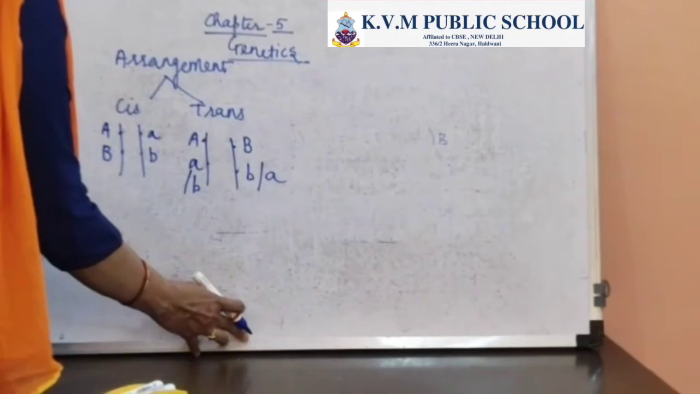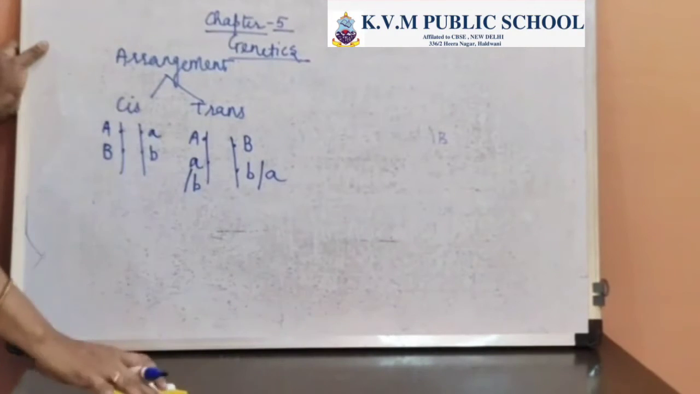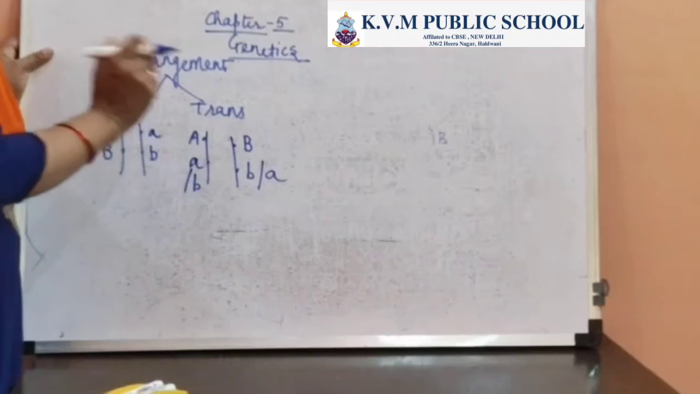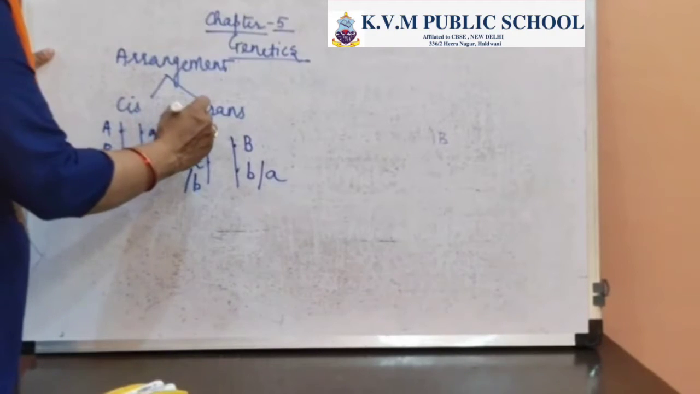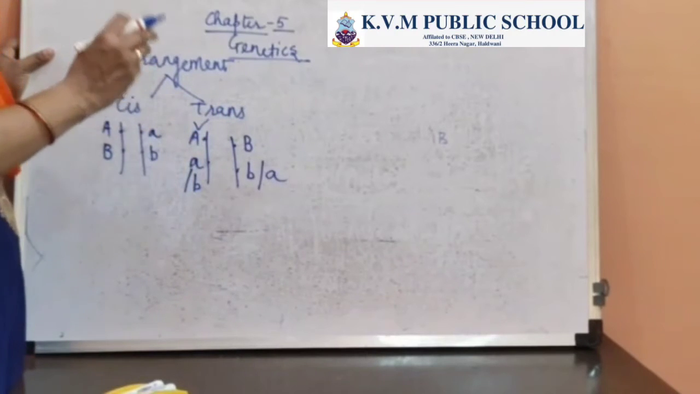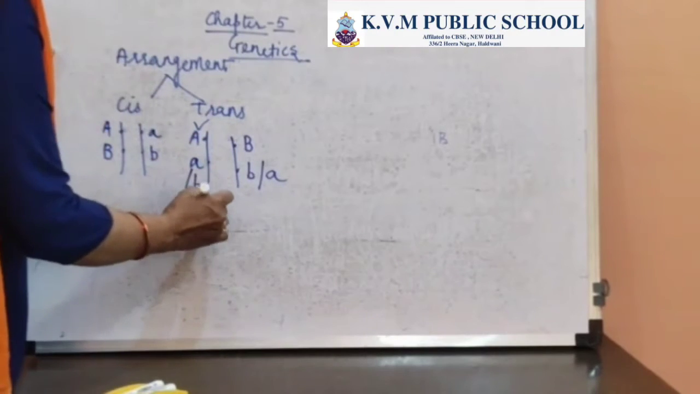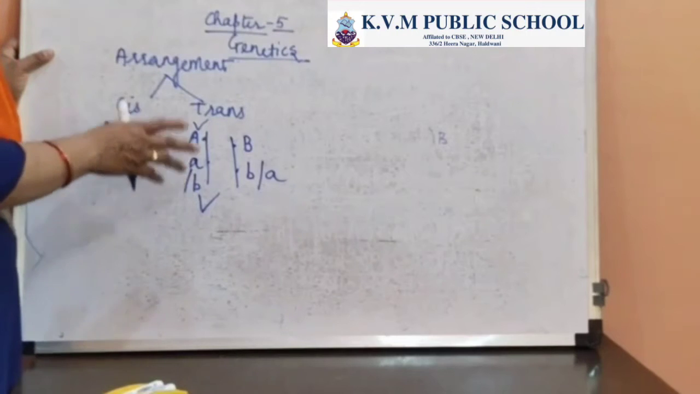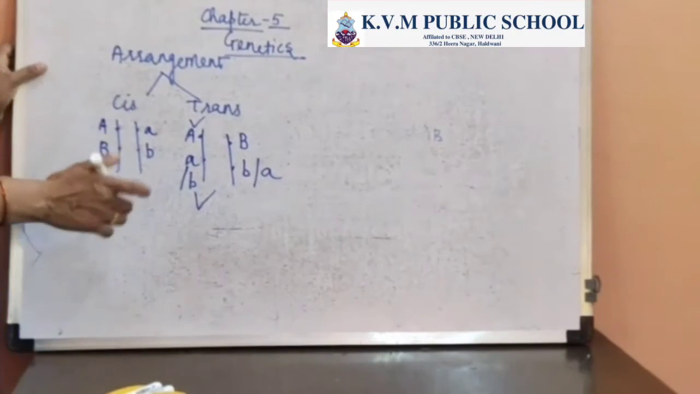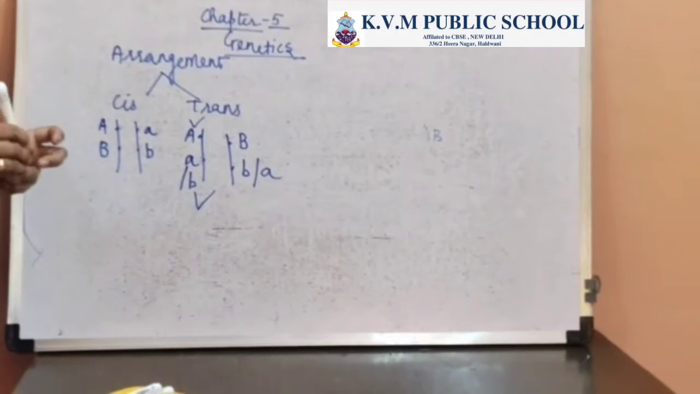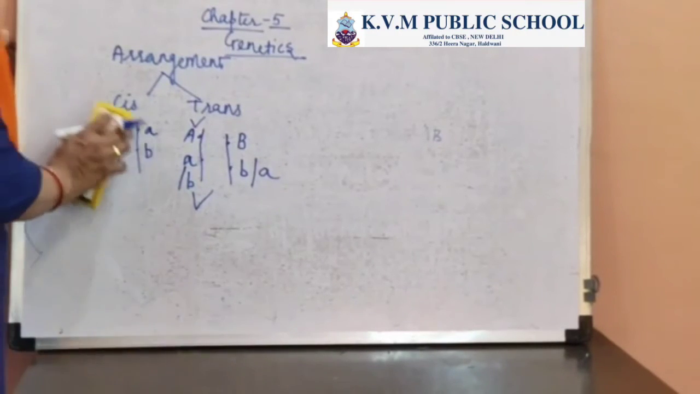Okay, so if the arrangement is like this, then that is what is referred to as the trans arrangement, where on a particular chromosome we have the presence of a dominant gene and also a recessive one. Now this condition is not normal. It will happen only when crossing over has taken place.